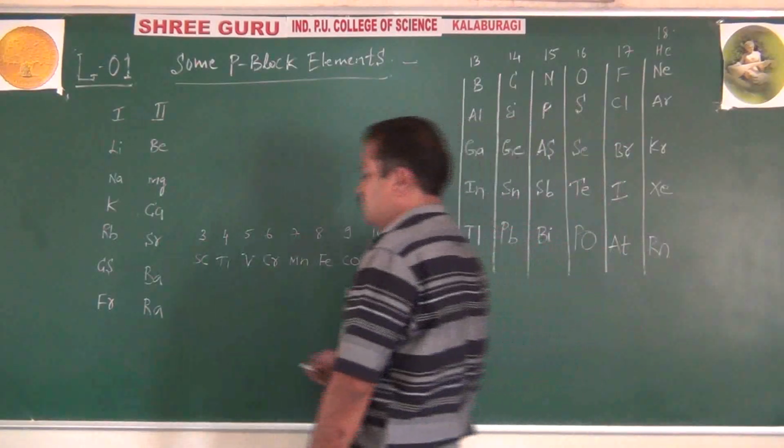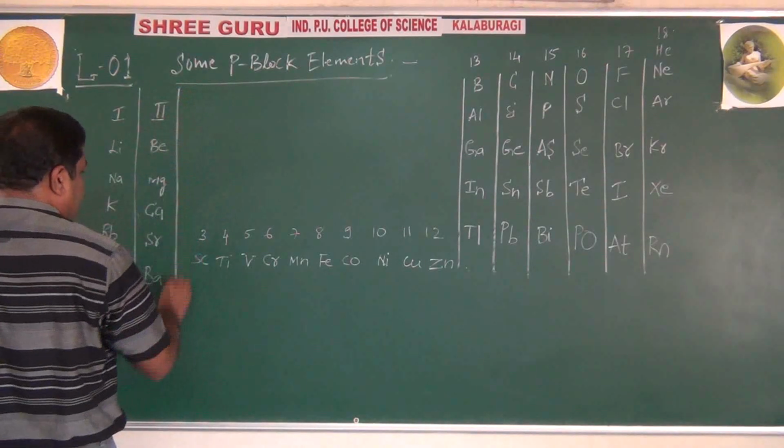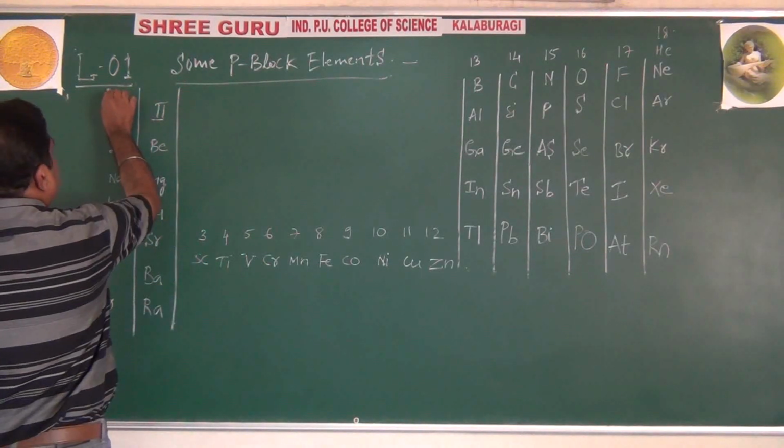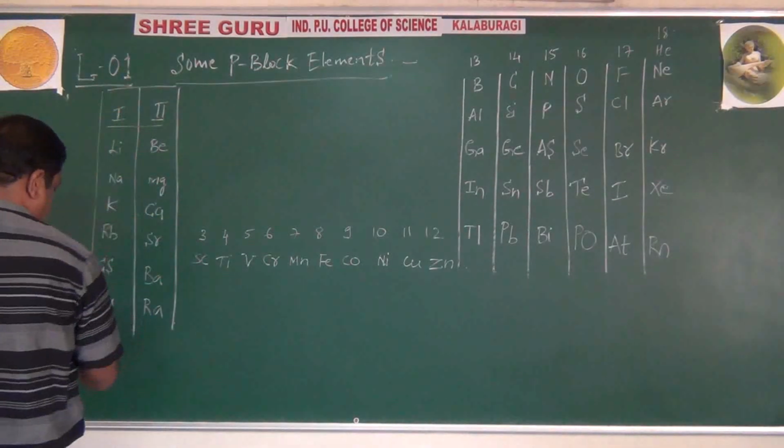So like this, you know in the first year all the known elements, right? First and second group belong to S block elements.